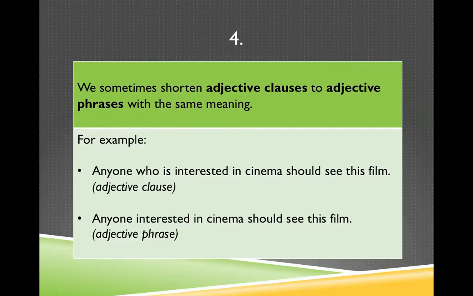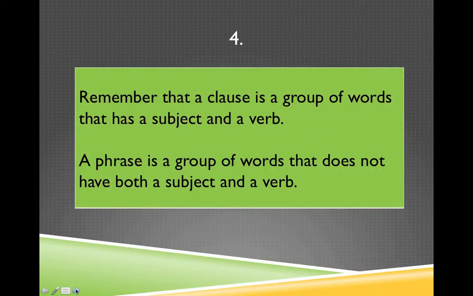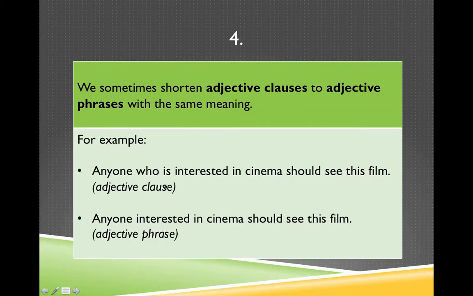We sometimes shorten adjective clauses to adjective phrases with the same meaning. For example, anyone who is interested in cinema should see this film. This is an adjective clause with a subject and a verb. I can shorten it to anyone interested in cinema should see this film, which is an adjective phrase. Remember that a clause is a group of words that has a subject and a verb. A phrase is a group of words that does not have both a subject and a verb. So if we go back and look, in the adjective clause, here is the subject, here's the verb. The adjective phrase does not have a subject or a verb.